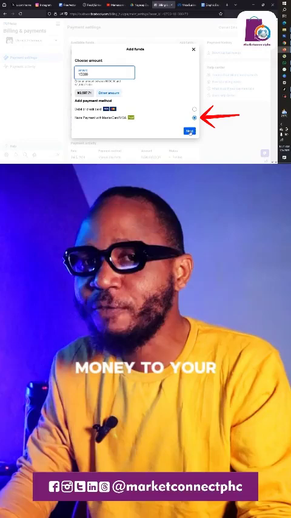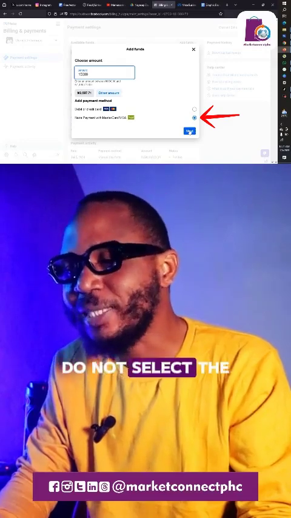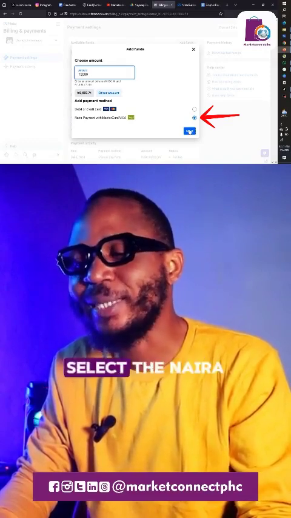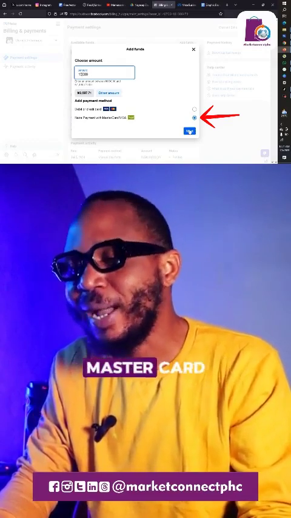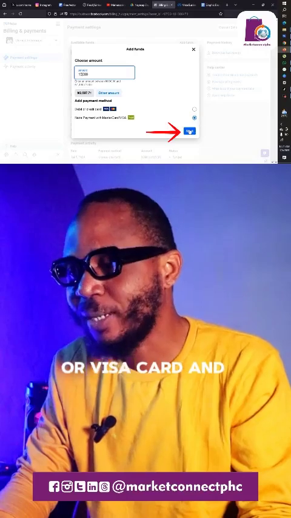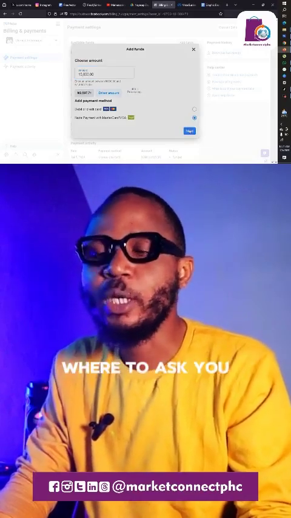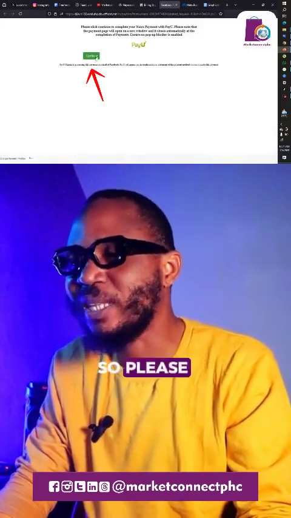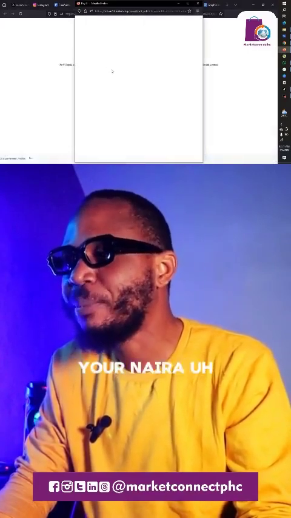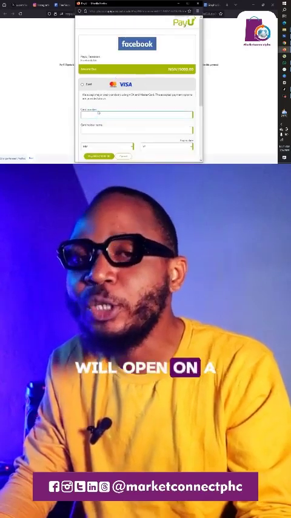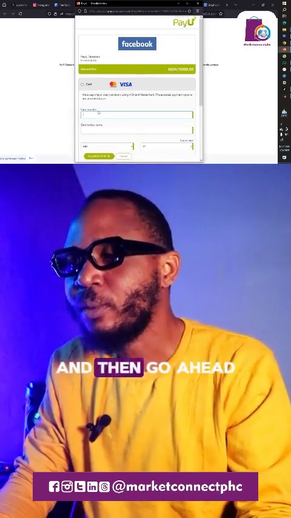Now, to add money to your Facebook ad account, do not select the option of debit or credit card. Better still, select the Naira payment with MasterCard or Visa card and then click Next. From there, it will take you to this point where it will ask you to click Continue. So please click Continue to complete your Naira payment with PayU. Please note that this payment page will open in a new window. Follow the instructions and then go ahead.